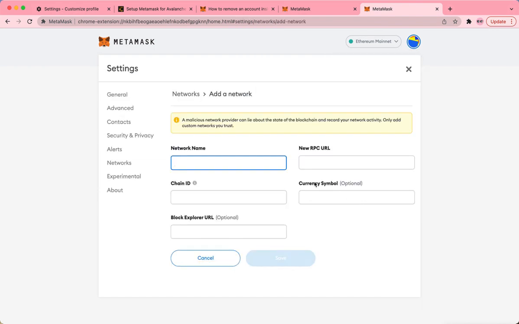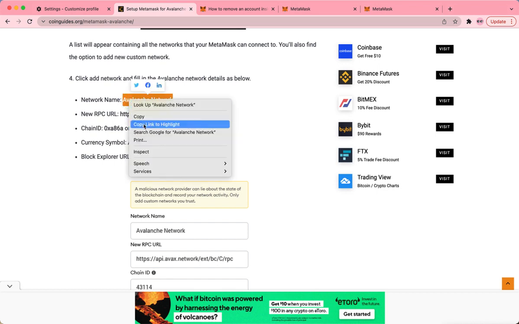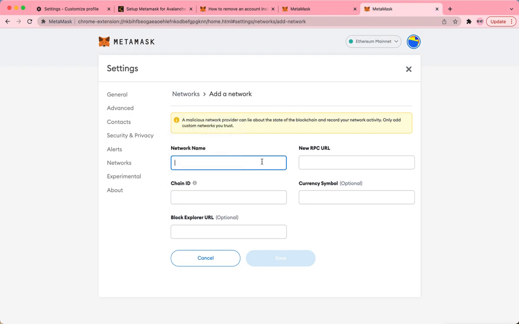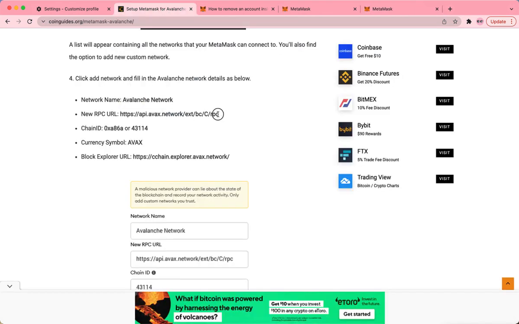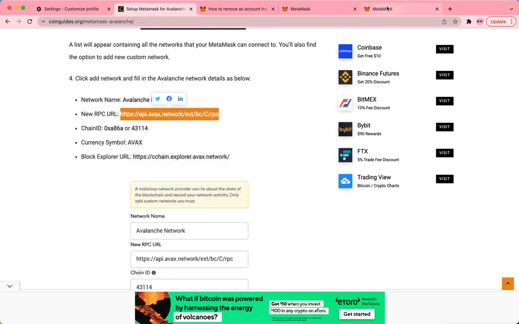This screen pops up. I've already put in another search engine to set up Metamask for Avalanche. Go to here. Same thing with BNB. We're just going to copy and paste. Copy. Metamask. Paste. RPC. I probably don't have to keep reading that since y'all can see it for yourself.